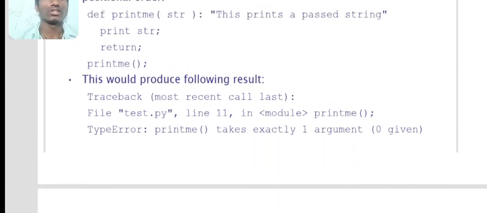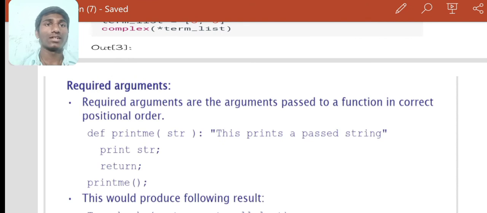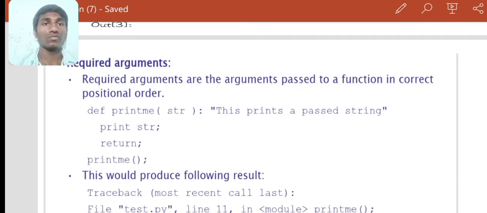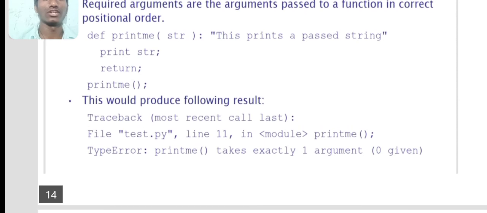So now we have seen what functions are, how many types of functions are included in Python, and mainly what positional or required arguments are.